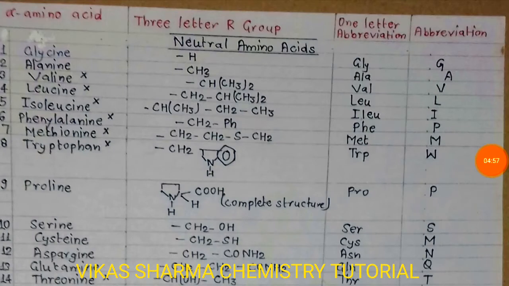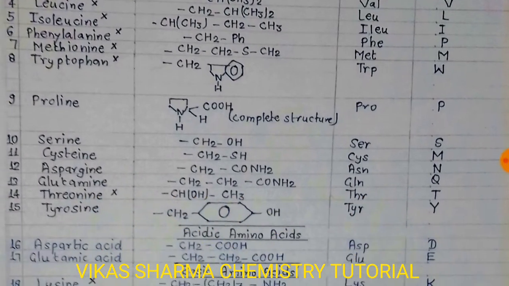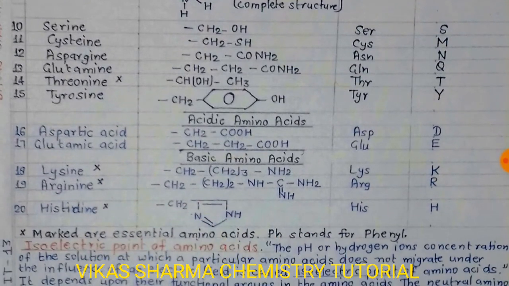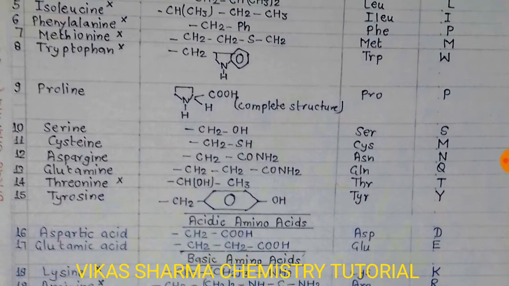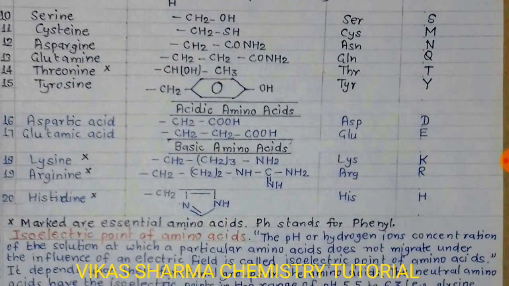On the display you see the various types of amino acids: neutral amino acids, acidic amino acids, and basic amino acids. The amino acids marked with an asterisk are the essential amino acids.